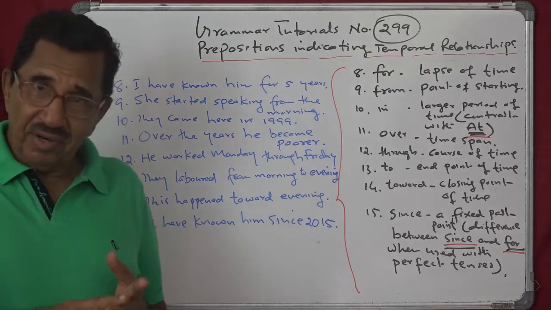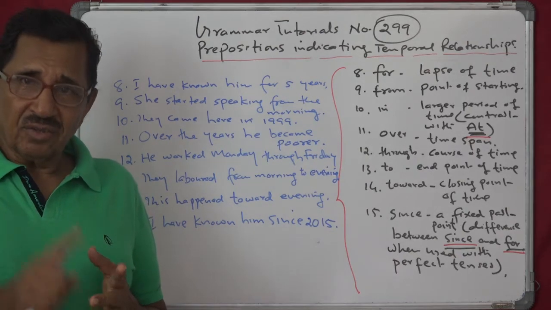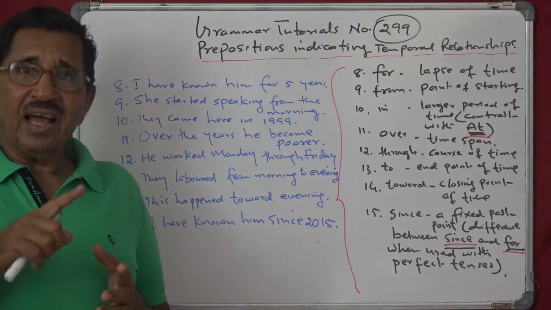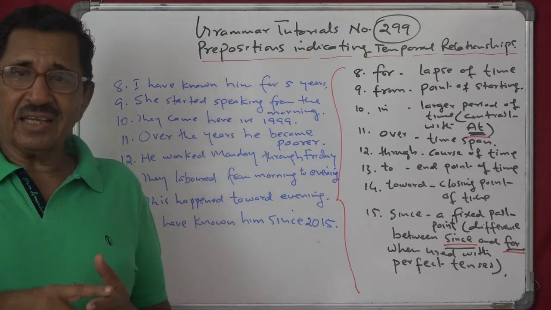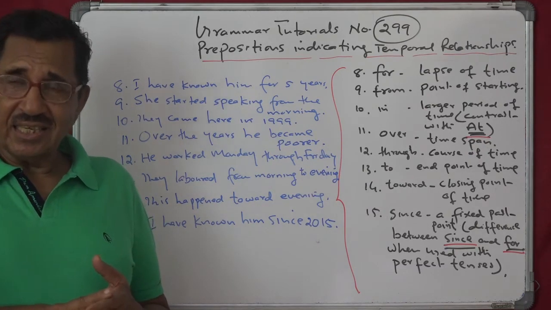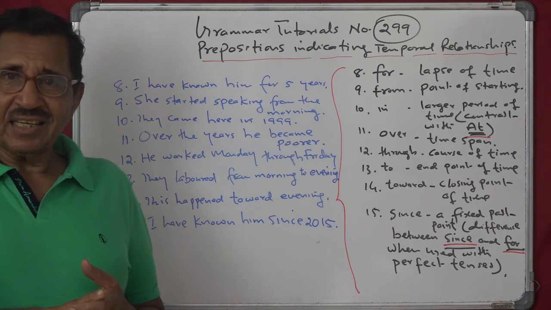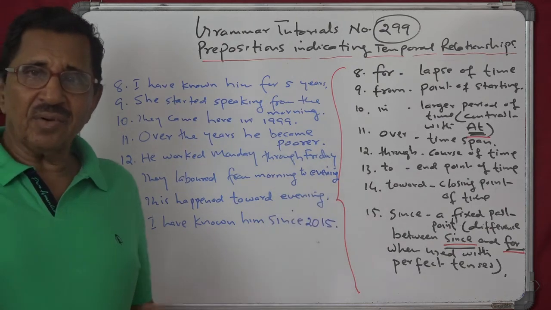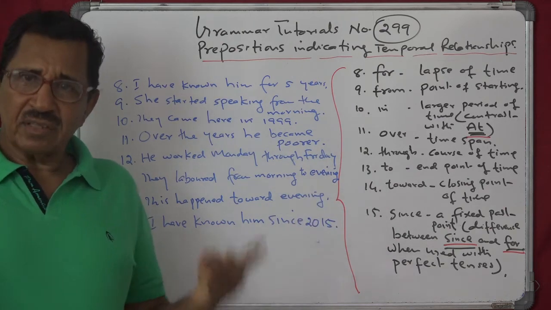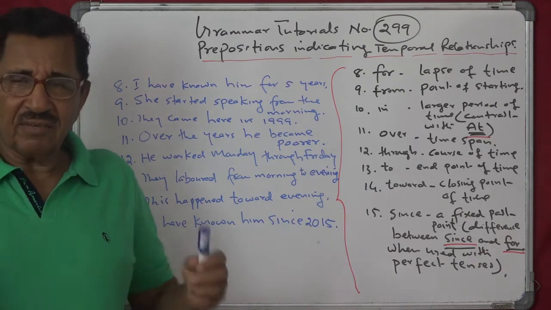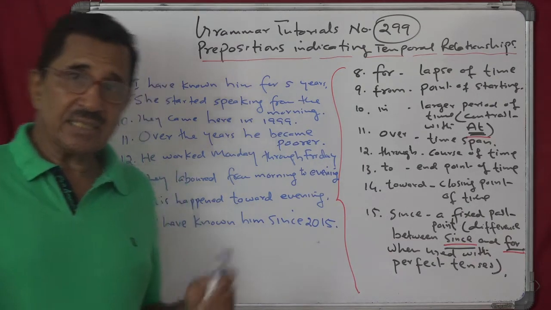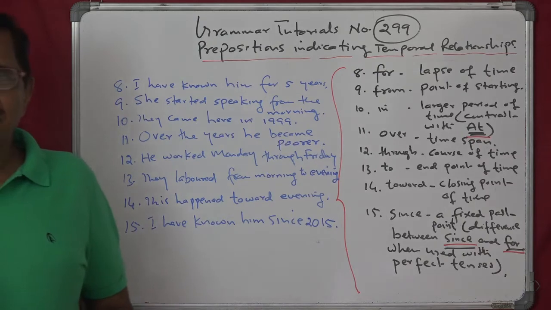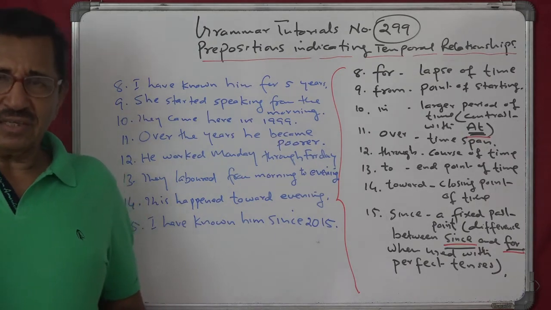He had been working here since 2015. On the other hand, for 4 or 5 years, just for 6 years. So that's the difference between for and since, very important when you are using perfect tenses.